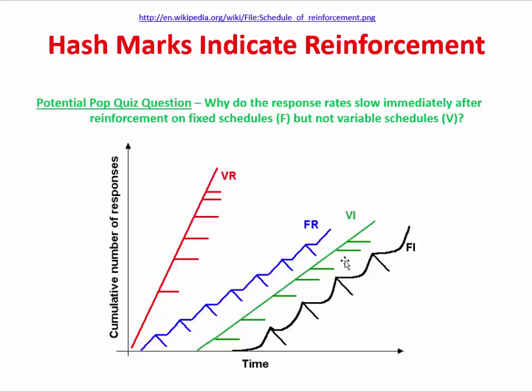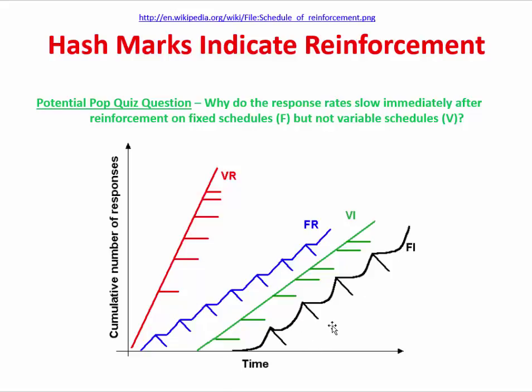The same thing will be true for a variable interval schedule, which you'll notice coming up here. It has a shallower slope, so the cumulative number of responses is not growing quite as quickly here, but notice that behavior continues right along even after a reinforcer. That's a property that these two variable schedules have. We can contrast that with the FR schedule and the FI schedule. You'll notice that right after a reinforcer, there's a momentary cessation of behavior, and then behavior picks up again, and then there's a cessation, and behavior picks up again. The same thing is true as well for the fixed interval schedule.